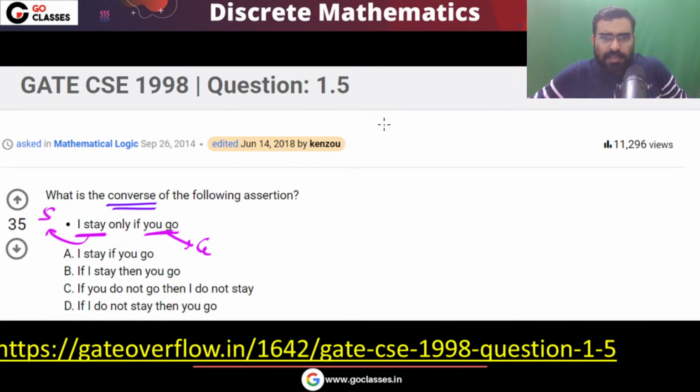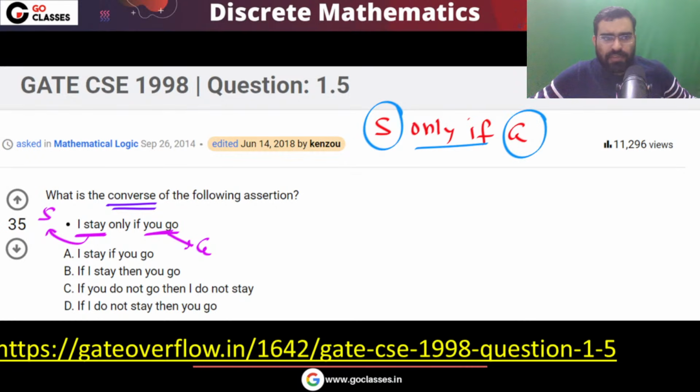Now, this statement is like this: S only if G. This is the statement. And we have already seen in our course how to write this in propositional logic.